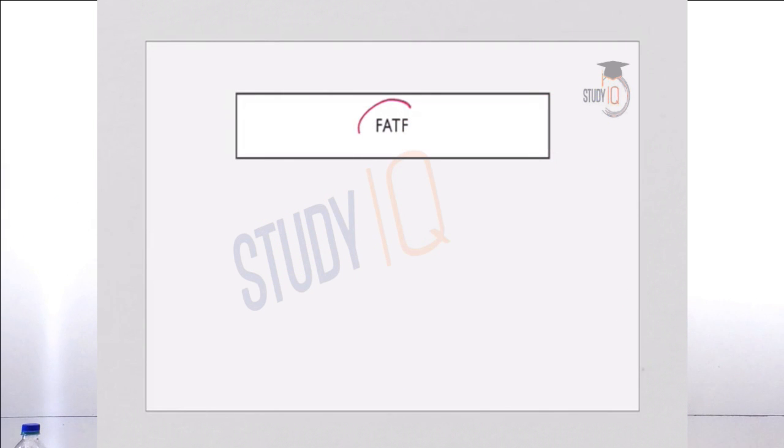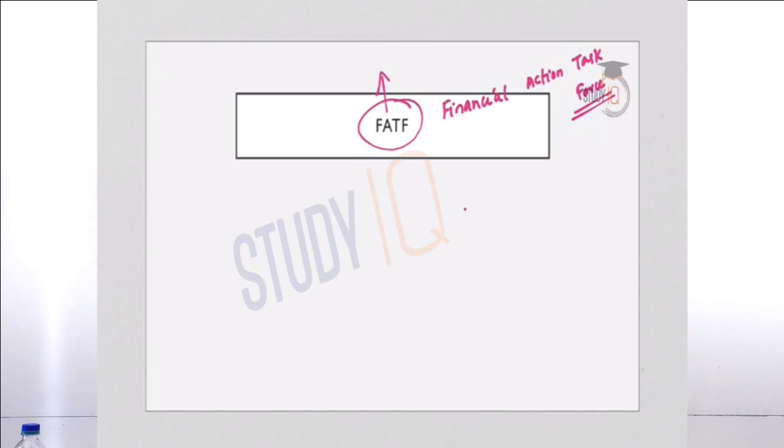Now the second topic is FATF or Financial Action Task Force. Now if you look at the current affair, Pakistan was placed on the grey list by the FATF recently for failing to curb anti-terror financing. So this is the current affair, and based on this we will understand what is FATF or Financial Action Task